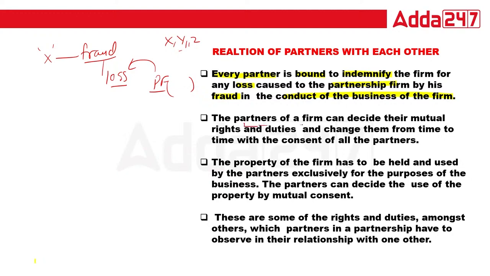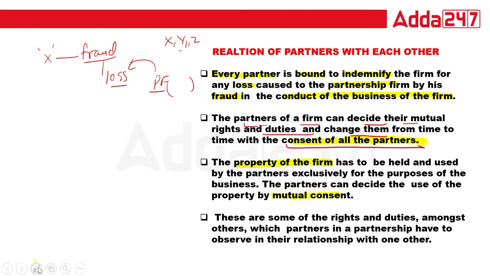Now the partners of the firm can decide their mutual rights and duties and change them from time to time with the consent of all the partners. So whatever work they do should be done with the consent of all the partners. Now, the property of the firm. The property of the firm has to be held and used by the partners exclusively for the purpose of the business, and the partners can decide the use of property by mutual consent.